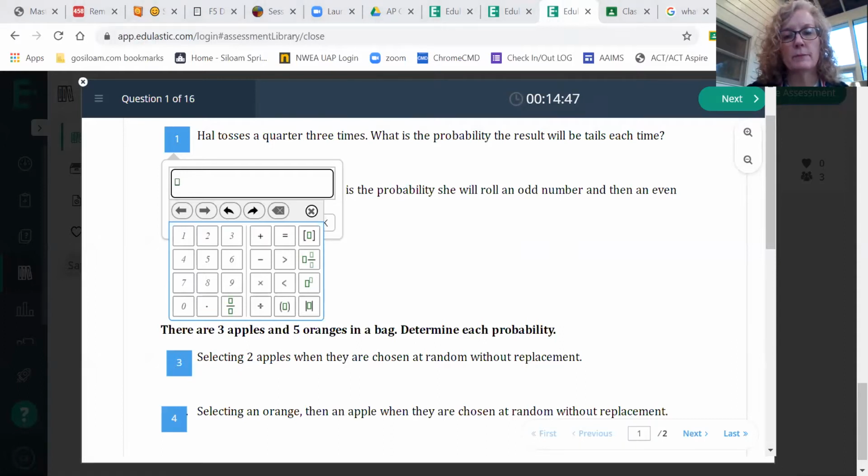Whoops, that's not what I wanted. Go to my whiteboard. Okay, so he's gonna flip a coin 3 times. What's the probability that it's gonna be tails every time? Well, what's the probability that it's gonna be tails the first time? That's gonna be 1 out of 2. What's the probability it's gonna be tails the second time?